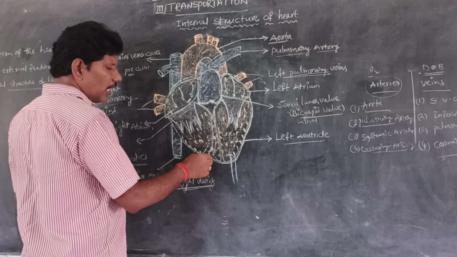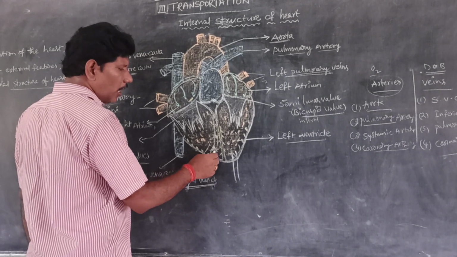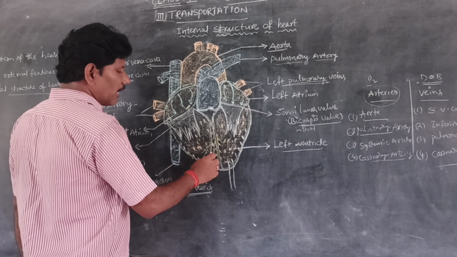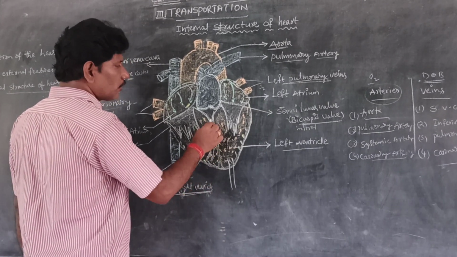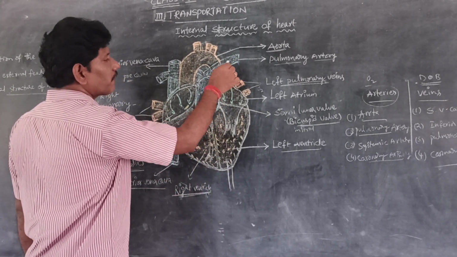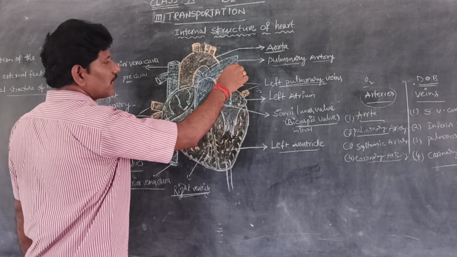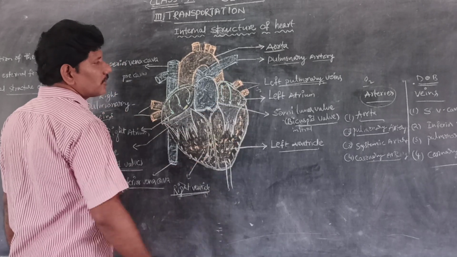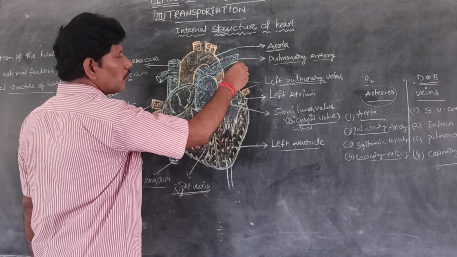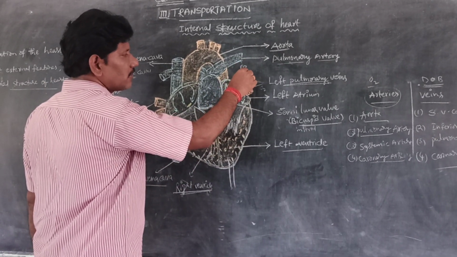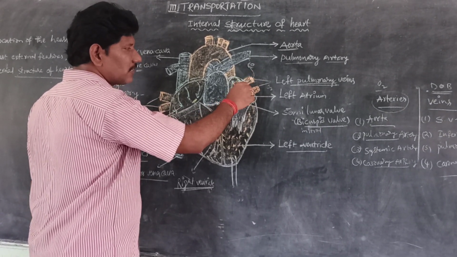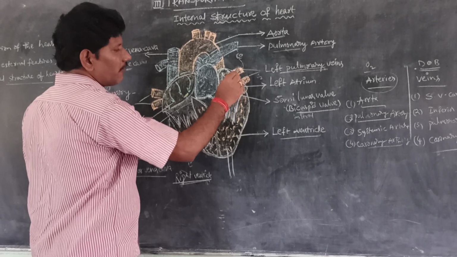Pulmonary means lungs. Artery means from heart towards the lungs. The pulmonary artery arises from the right ventricle and goes to the left lung and right lung. The lungs have rich oxygen through each alveoli surrounded by blood vessels. Again, this oxygenated blood is collected through the veins and comes to the left atrium.